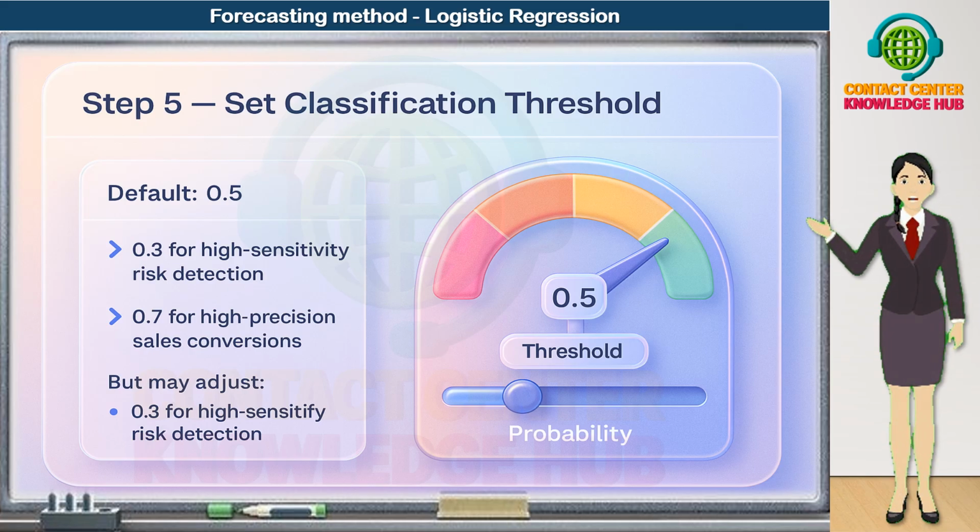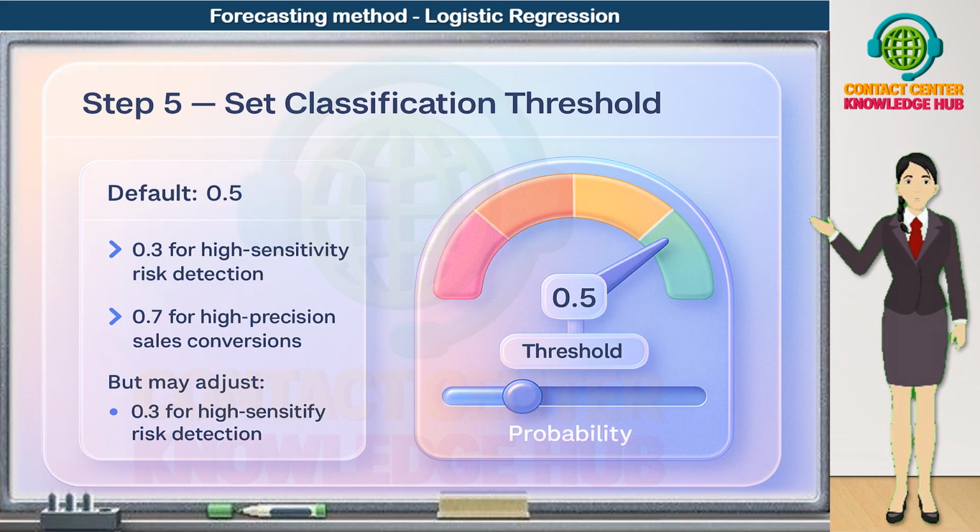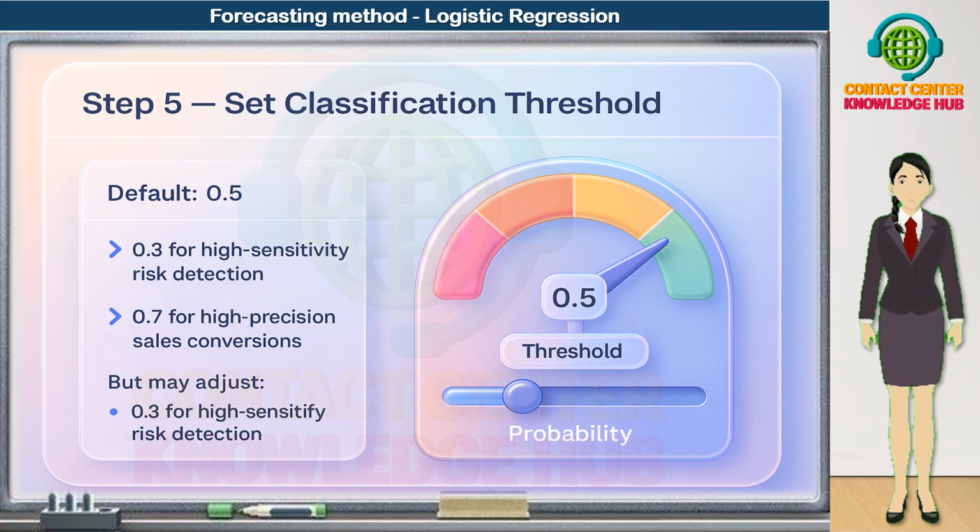However, in many business cases, we adjust this threshold depending on our priorities. If we want high-sensitivity risk detection, for example, in fraud, default, or churn prevention, we may set the threshold lower, say 0.3. That means we flag more customers as risky, catching more true risks, but also accepting more false alarms.